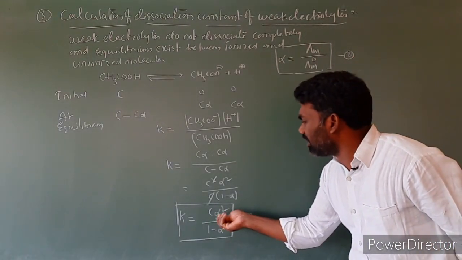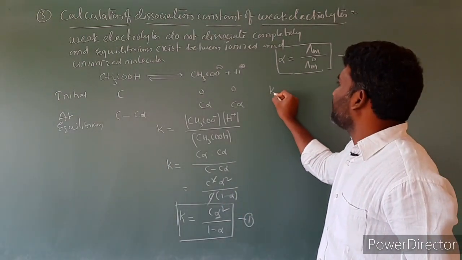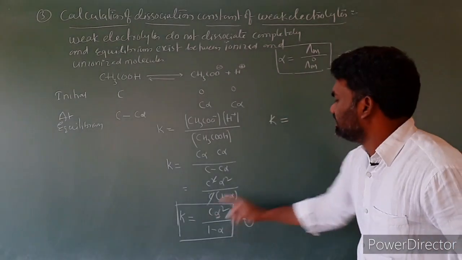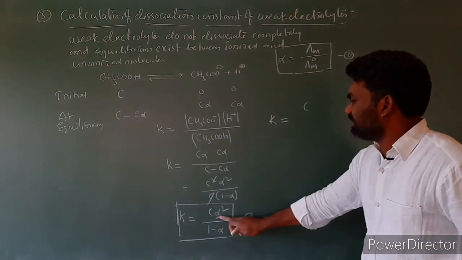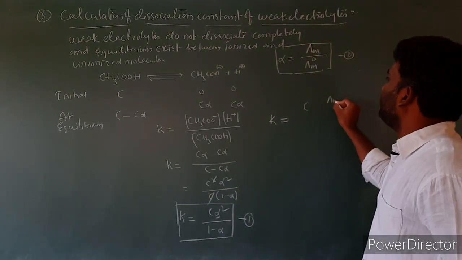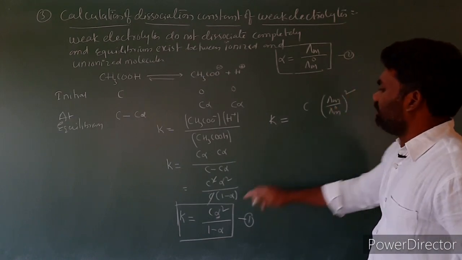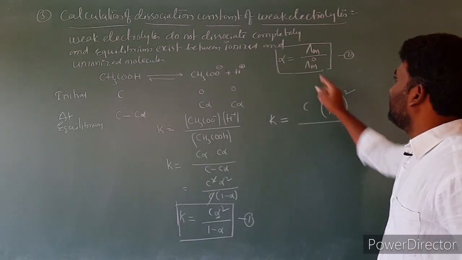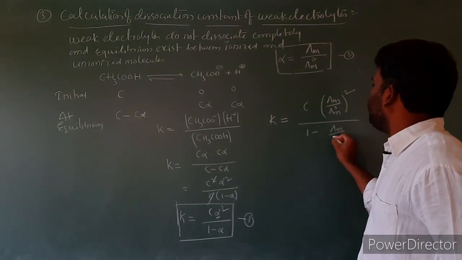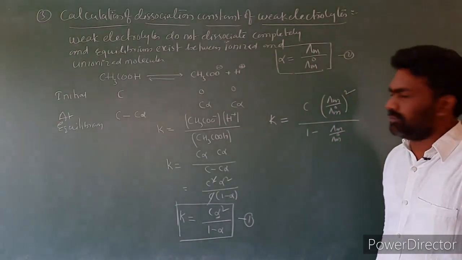In the place of alpha, we write lambda m by lambda m naught. Then K is equal to C into (lambda m by lambda m naught) whole square, by 1 minus lambda m by lambda m naught.